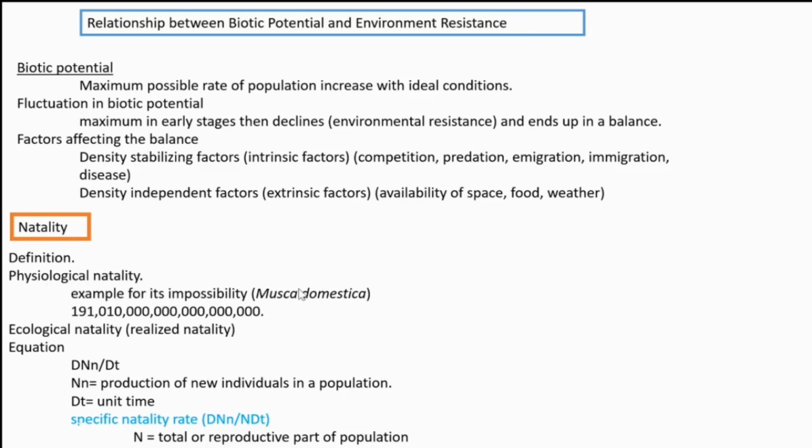It's not real. Then ecological natality. Ecological means real. Because by adjusting with the environmental resistance, what is the real number of offspring produced? So ecological natality. Equation is dNn by dt. Nn means production of new individuals in a population. Then dt means the unit time. Then specific natality rate, that is dNn by ndt.